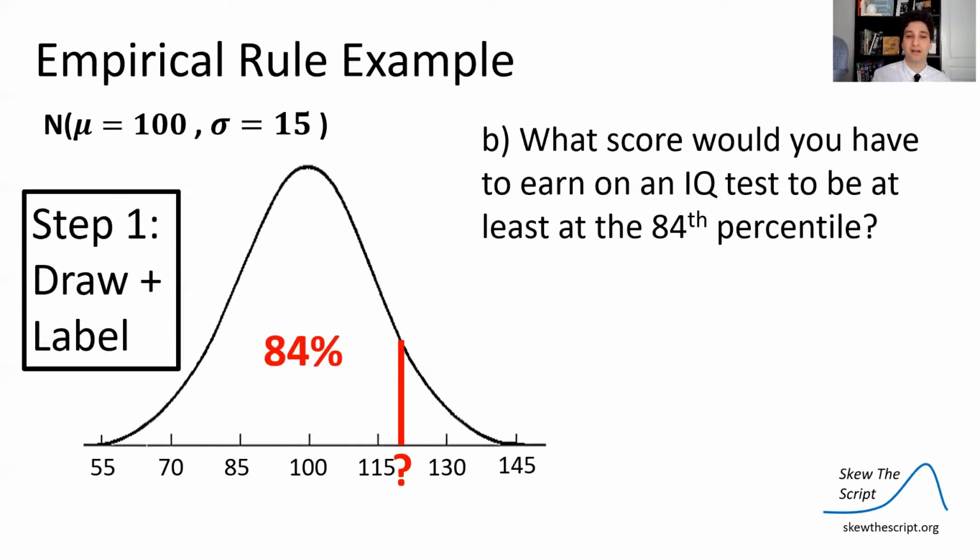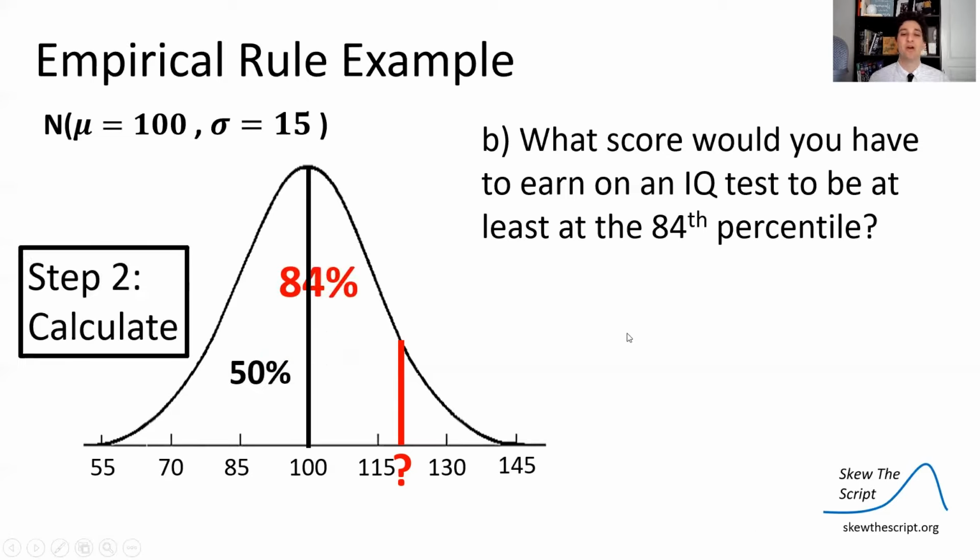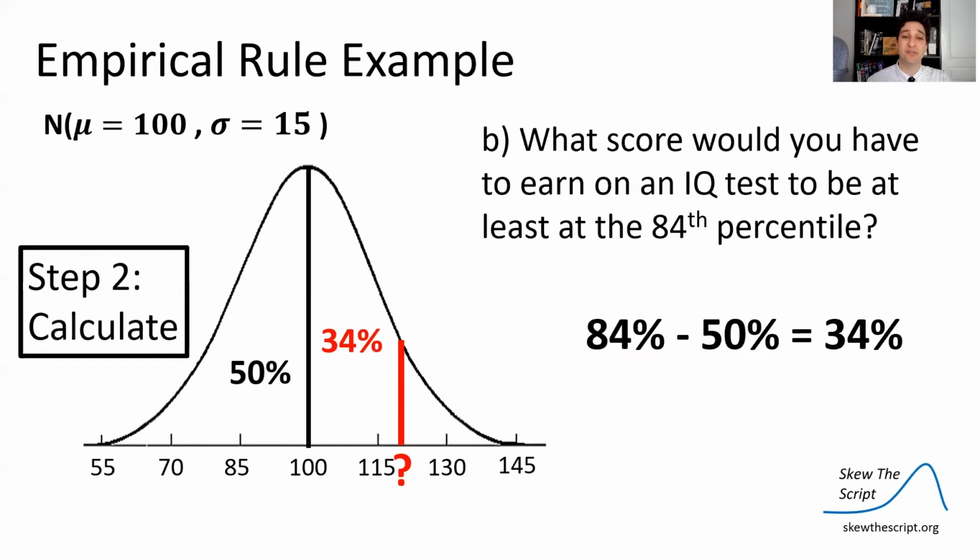So we're wondering, how can we get above 84%? Where's that line at? Here's my question mark. What value is that if I'm above 84% of the data? Well, we know that at the halfway point, we're above 50% of the data, so that helps us out. The remaining percent in 84% is 34. 50 plus 34 is 84%. So we need to find 34% above the middle. Where does that leave us?